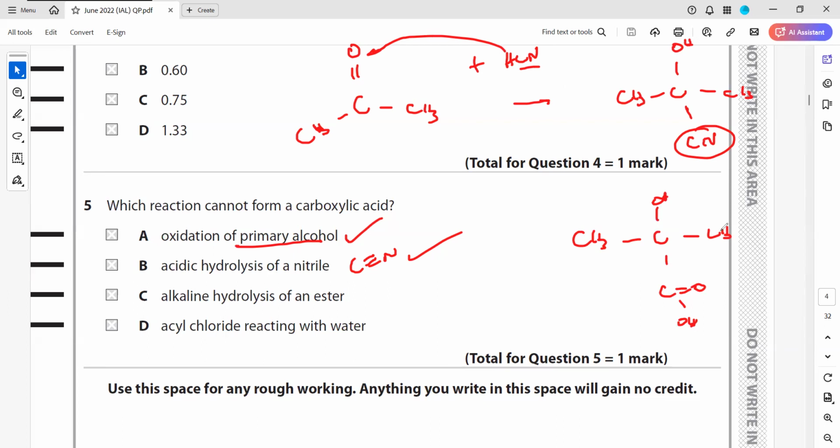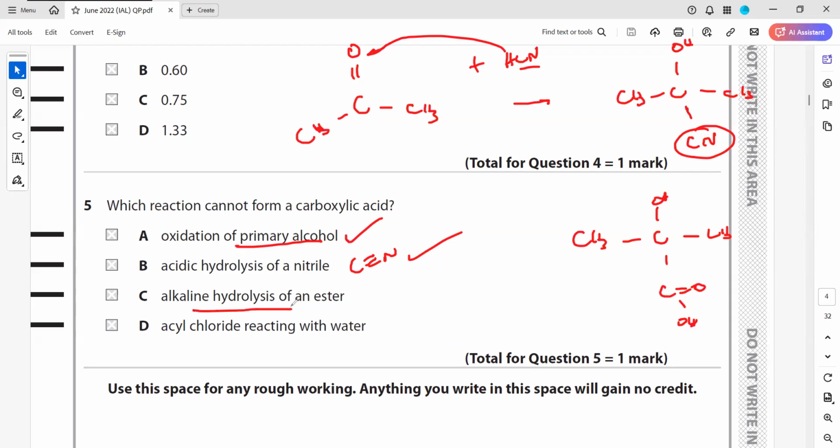This is not substitution. First is the nucleophilic addition reaction, and then the hydrolysis. Why is it addition? Because only one product is there. So first is the nucleophilic addition, and the second is hydrolysis.